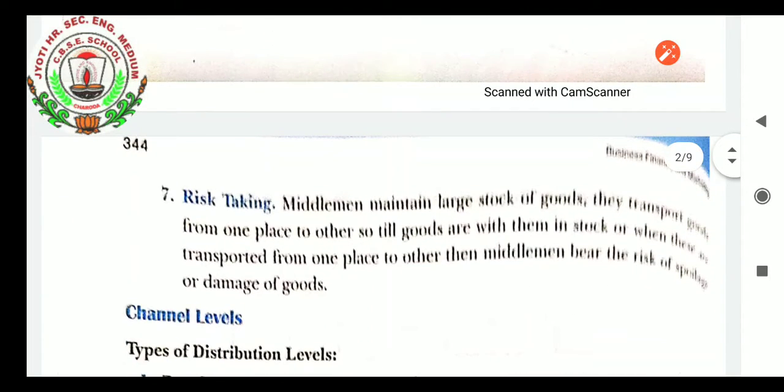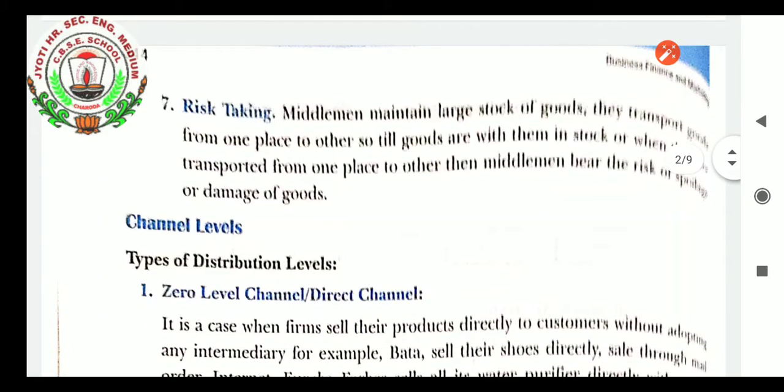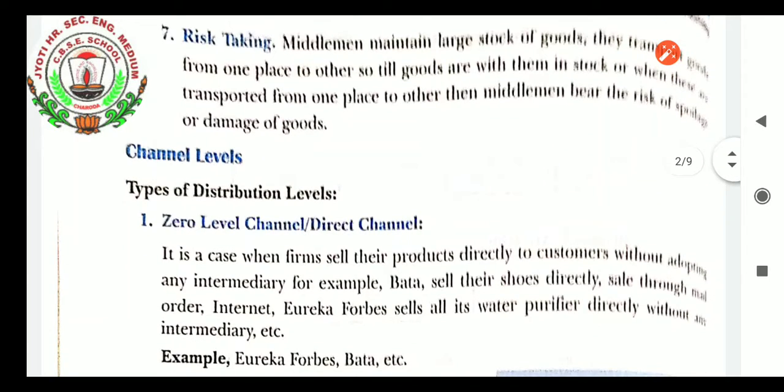Risk taking: middlemen maintain a large stock of goods. They transport goods from one place to another, and still the goods are with them in stock. So when goods are stored or transported from one place to another, the middlemen bear the risk of spoilage or damage of goods. So that is risk taking, students. Channel levels: there are types of distribution levels. The very first is the zero level channel.